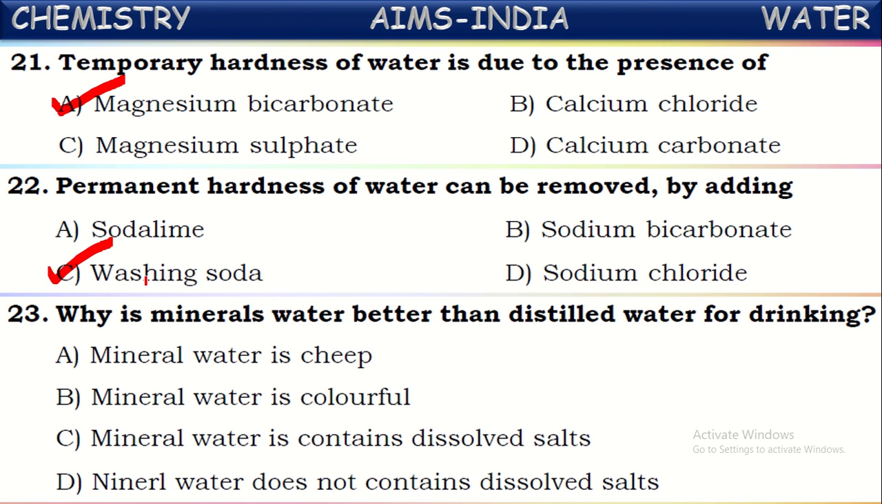That water which contains small quantities of dissolved salts is called mineral water. So this mineral represents salts. Mineral water means the water which contains minerals dissolved in it. If you take 1 liter of water, it should contain around 2 grams of dissolved salts like sodium chloride and some other salts. Then only it is suitable for drinking. That water is called mineral water. So what will be the correct answer now? Mineral water contains dissolved salts in it. This is the correct answer.